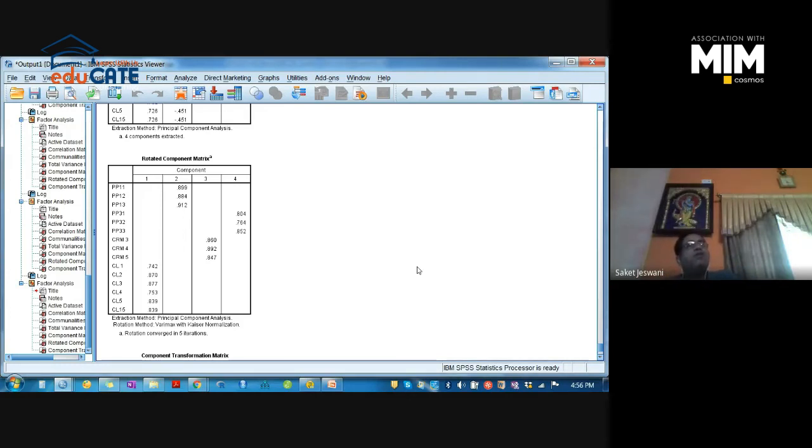Our instrument is not good enough. So we have to check again. We have to extract the instrument again from the literature. We have to work on it, and then we need to collect the data. Okay. So there is a problem with the instrument. Either the respondents are not correct, or maybe they are not able to understand your questions. The wordings, the explanation of your question is very tough. It's difficult to understand. This might be the problem.